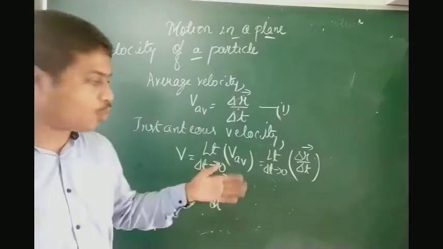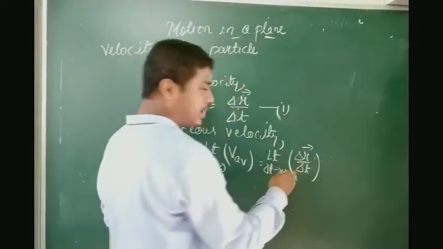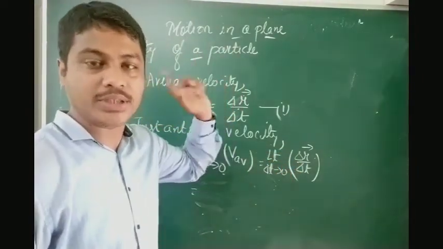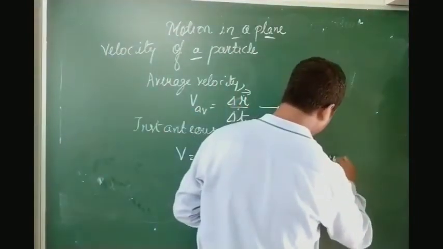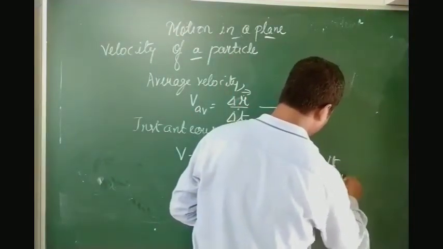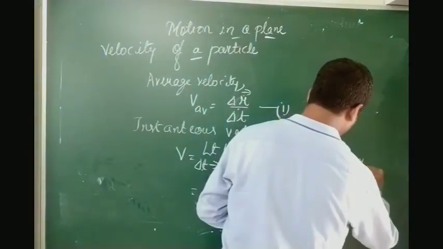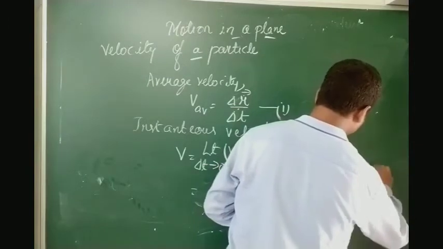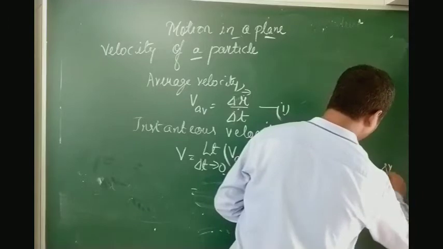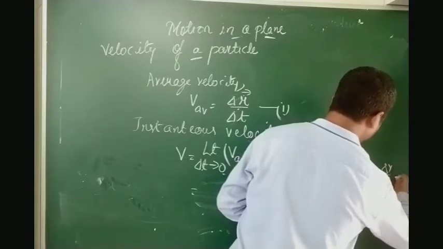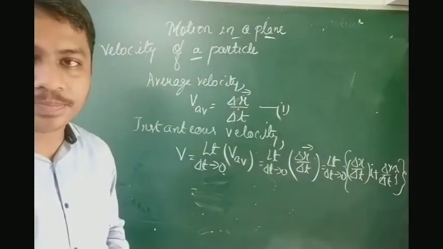Or you can do one more step before this. As you can see in the displacement equation that we did previously, here you can write limit delta t tends to 0, delta x by delta t i cap in brackets plus delta y by delta t j cap. I put the value of the displacement vector.